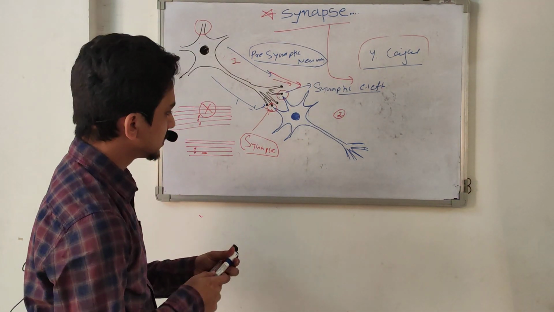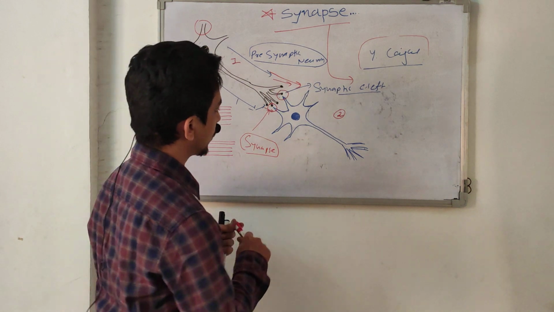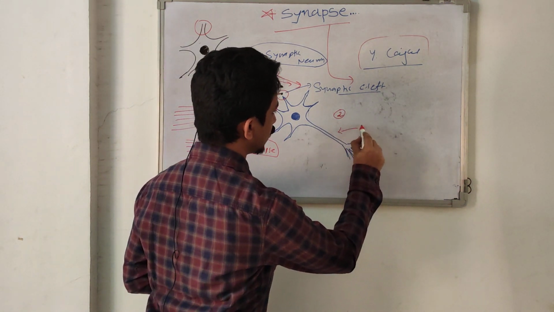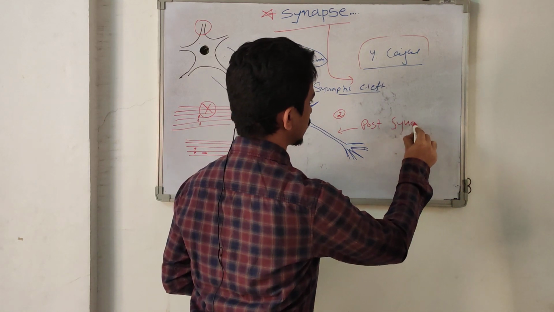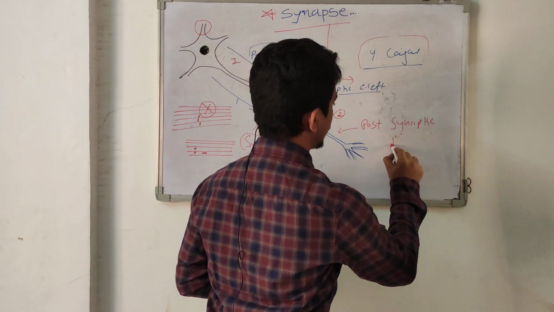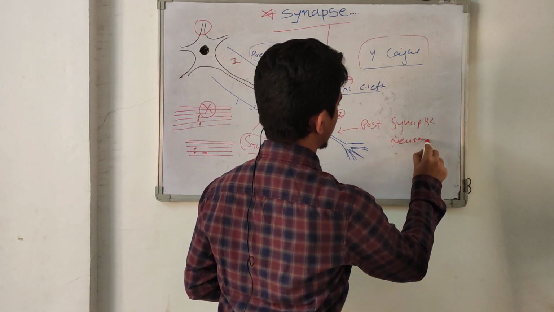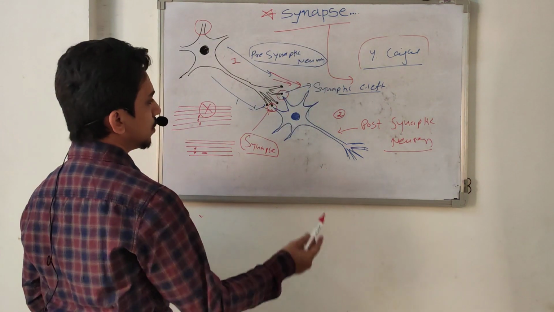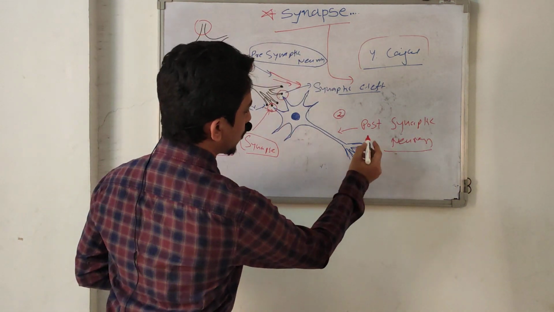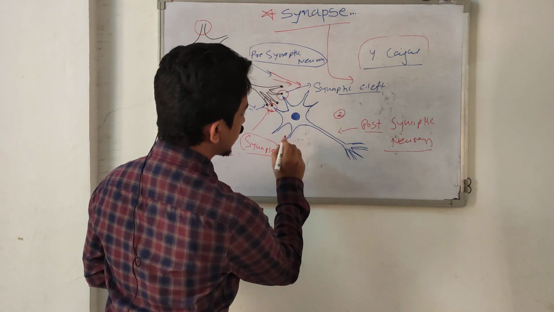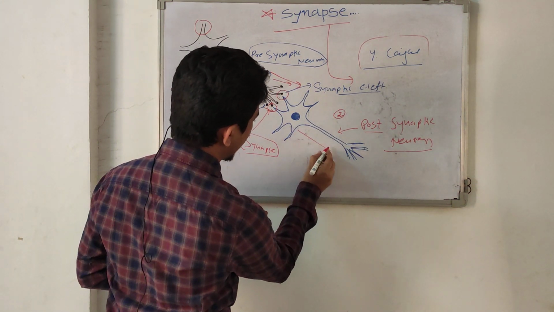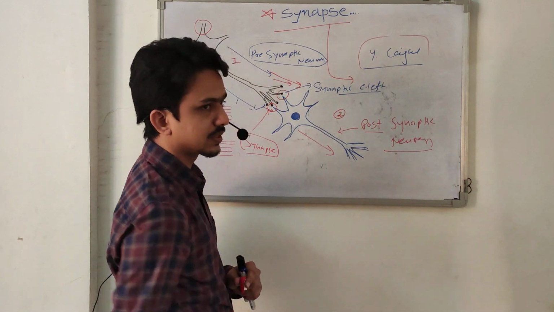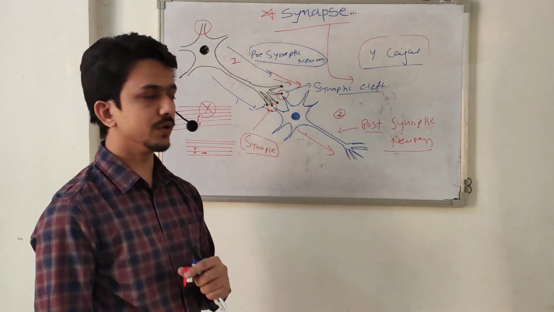And this second one is called the postsynaptic neuron. Why is it called a postsynaptic neuron? The neuron which transmits the information, or the action potential, away from the synaptic cleft, away from the synapse, is called a postsynaptic neuron.